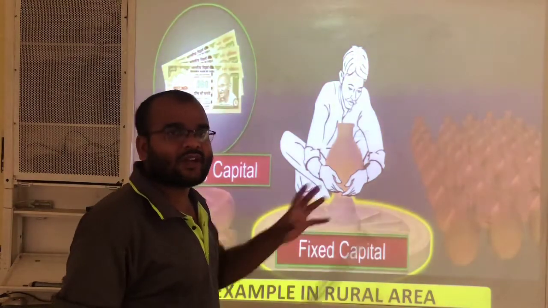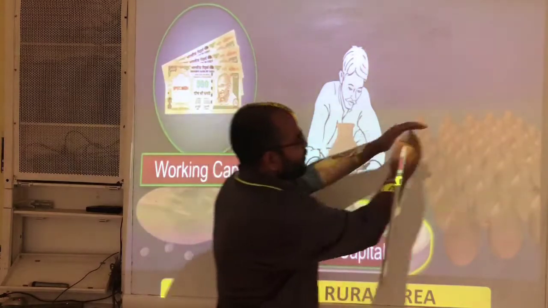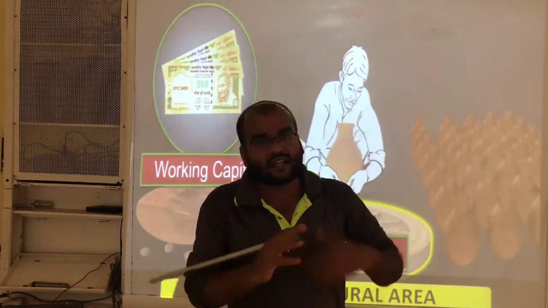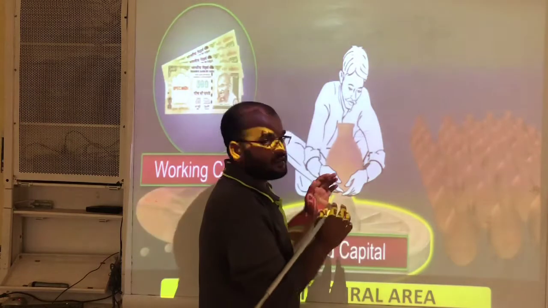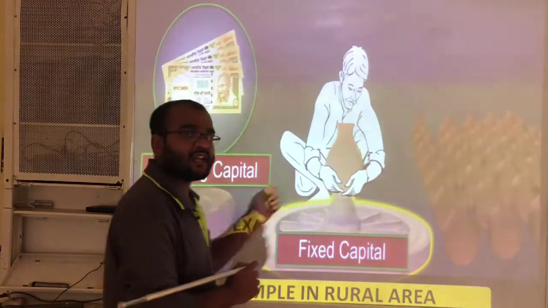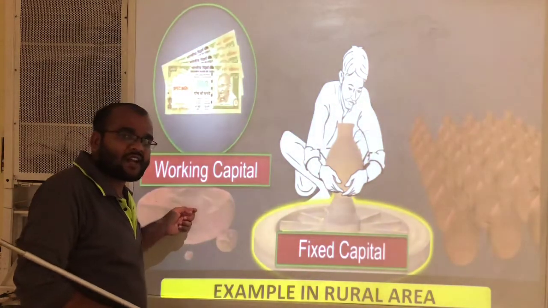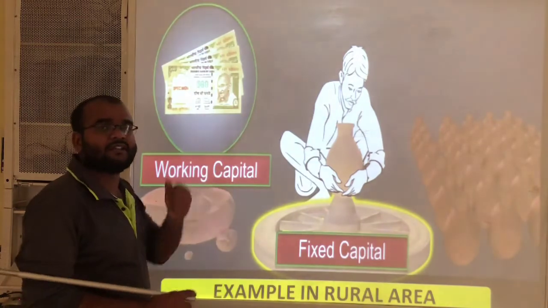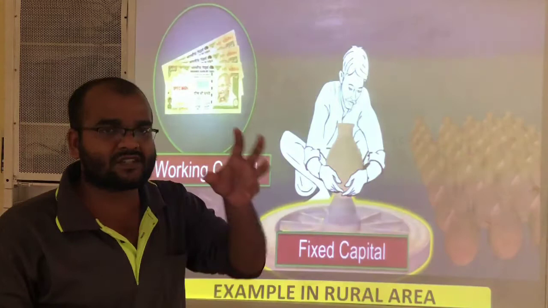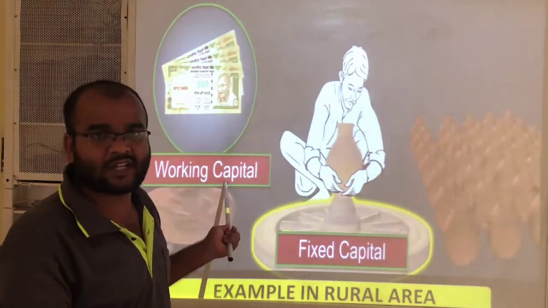Once he purchased some clay, he made some pots and sold them. Again he wants to make pots, so he needs some raw material. Again to purchase raw material, what does he need? Money. So every time he wants to purchase the raw material, he needs money. That is the working capital.